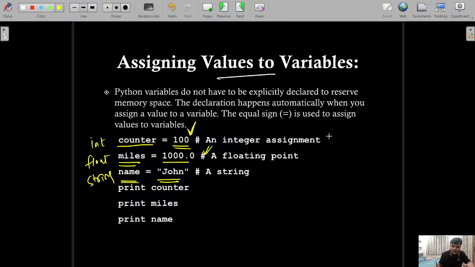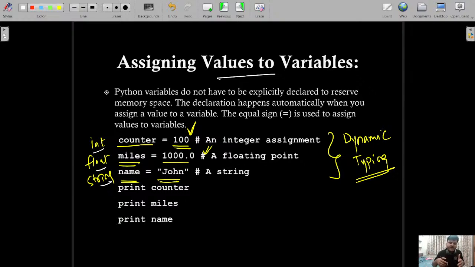Getting it? This is called the property of dynamic typing. So Python is a dynamically typed language. You do not require to write the data type of a variable. But in C and Java, you have to declare it, else the code is going to give an error. In Python, it is very, very flexible. At runtime, after declaration of this value, Python will understand it is an integer. You do not need to write this. This is called dynamic typing.